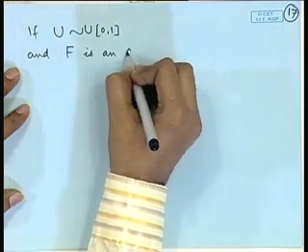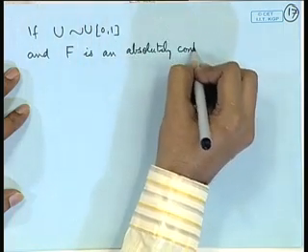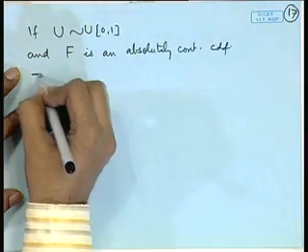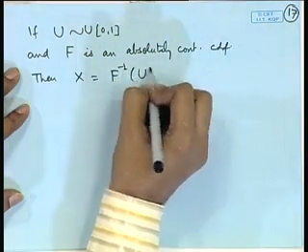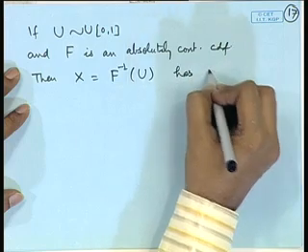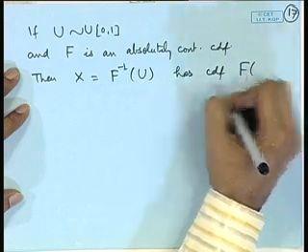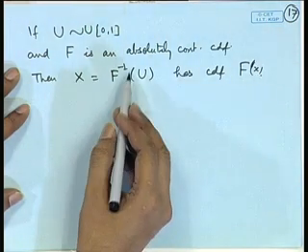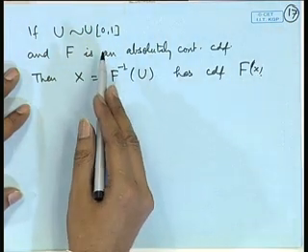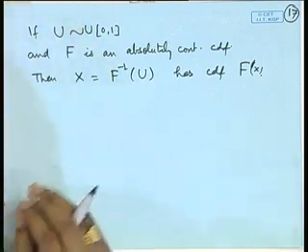The converse of this result is also true, that is, if u is uniform 0 1 and F is an absolutely continuous CDF, then x is equal to F inverse of u has CDF F_X, basically F here. Now, this is a very crucial result. First thing is that it connects all the continuous random variables.